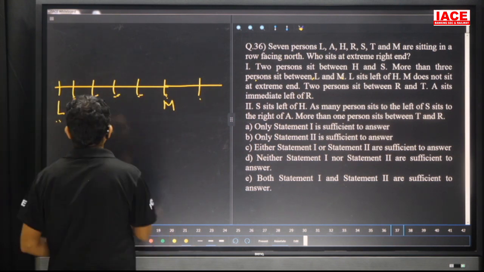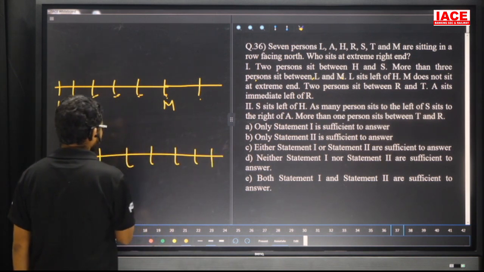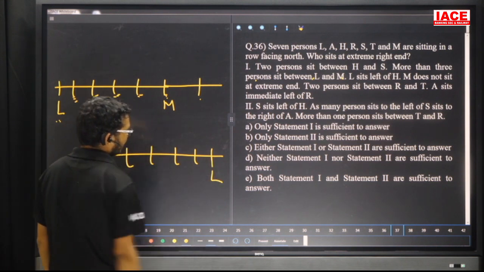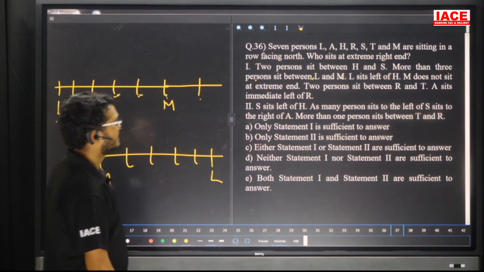That means there is one more possibility. See here, 1, 2, 3, 4, 5, 6, 7. If L is at a different spot, M is 1, 2, 3, 4 different spots away. Between M and L, here we are having more than 3.